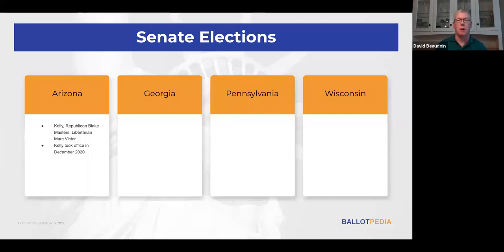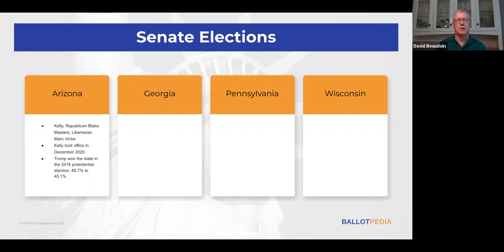He carried the state over President Trump, 49.4% to 49.1% in 2020. And then President Trump won the state in the 2016 presidential election, 48.7% to 45.1%. This race, obviously the history in Arizona, is a theme we're going to come to throughout this webinar. There are a lot of close races in Arizona this year that we're really following.